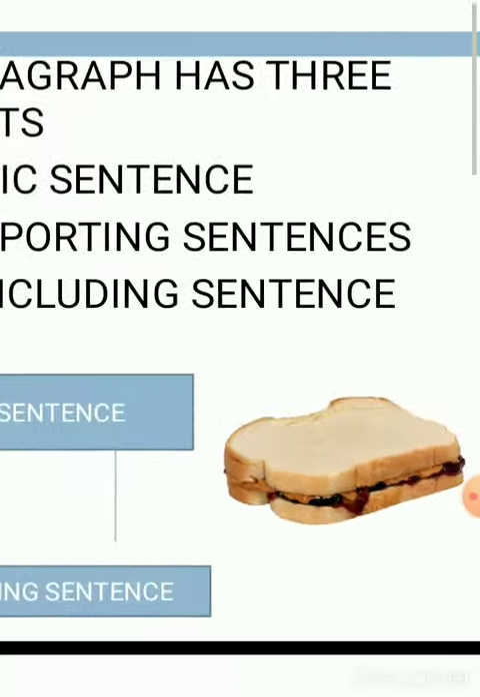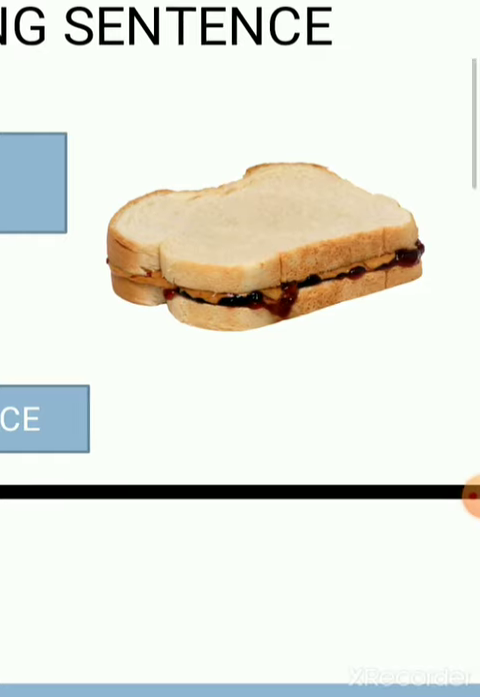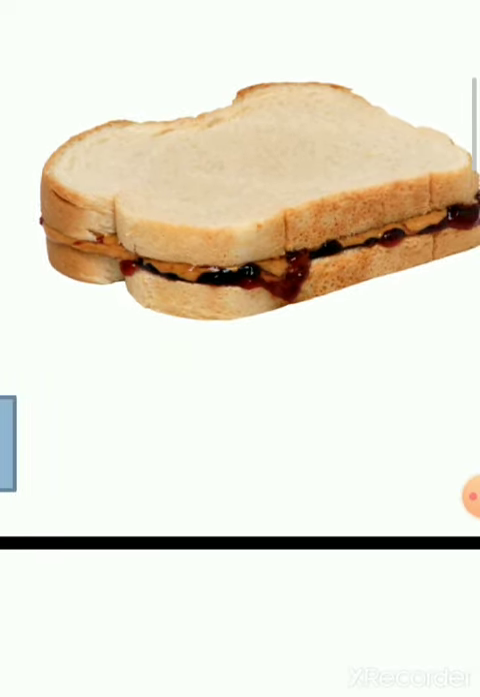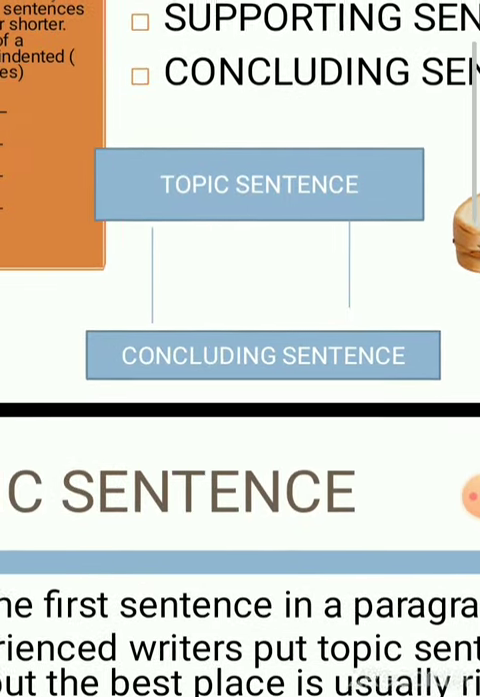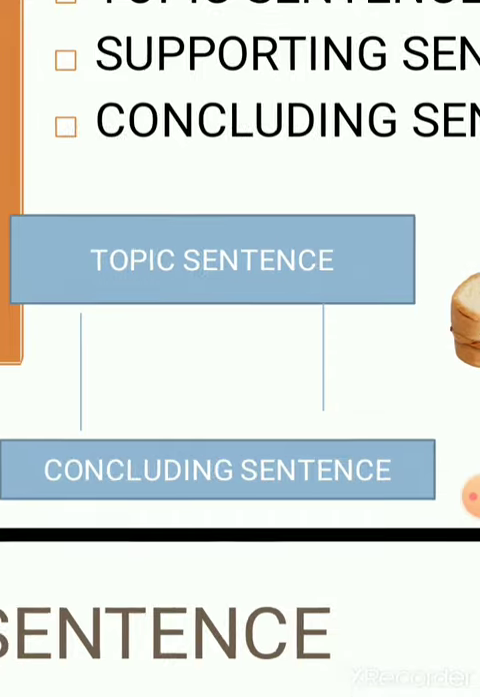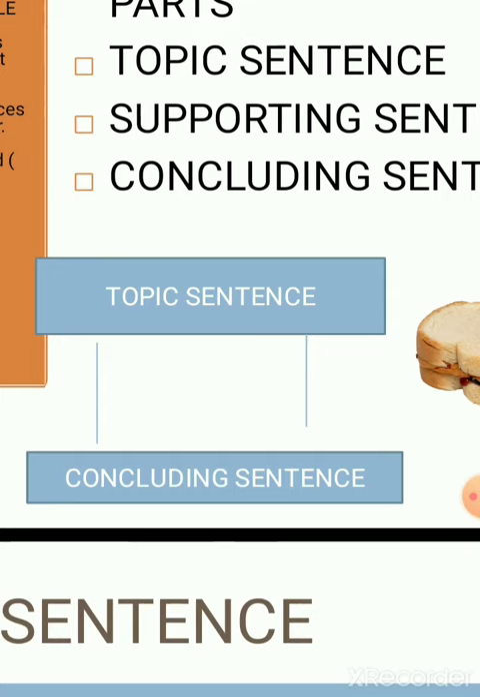You can see here a picture of a sandwich. A paragraph is like a sandwich. How? The topic sentence and the concluding sentence are the two pieces of bread enclosing the meat, the supporting sentences. In between you can see the meat. So these are the supporting sentences. The first slice of bread is the topic sentence, and the last slice of bread is the concluding sentence. In the supporting sentences, you elaborate and clarify the topic that is given in the topic sentence.